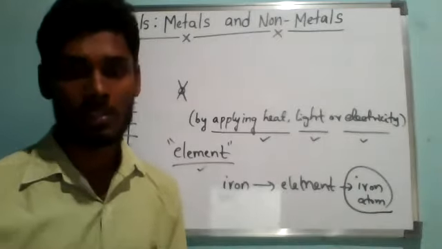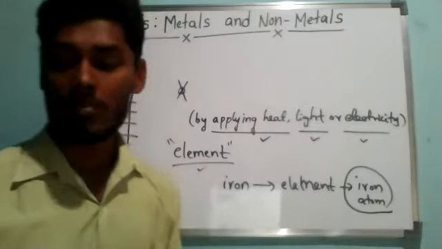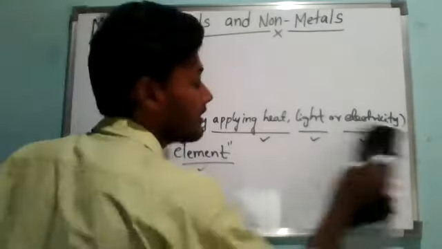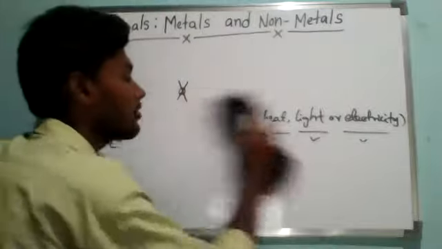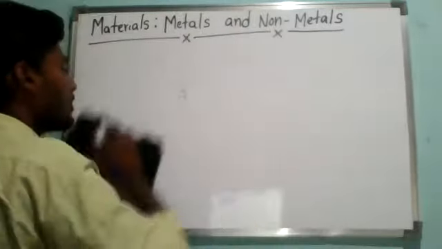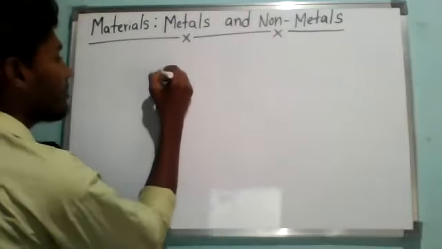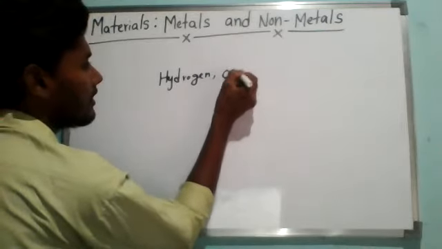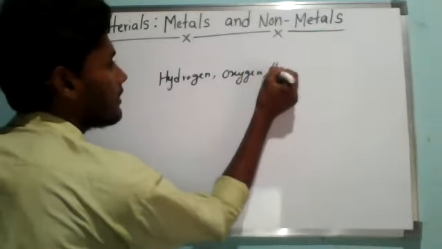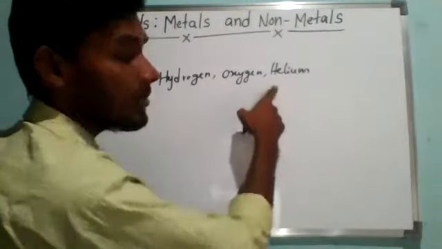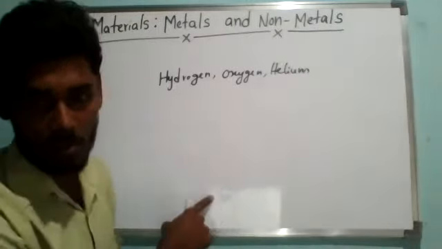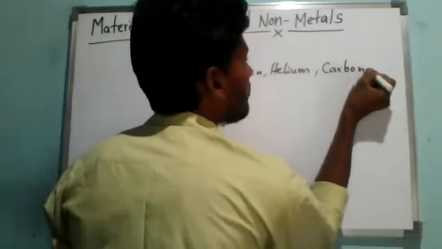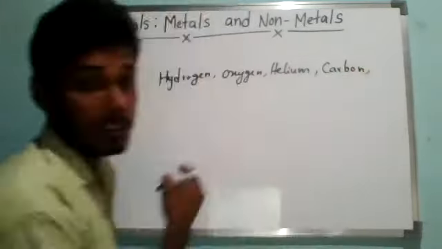Some common elements which we observe in our daily life: hydrogen, which you know very well, oxygen, helium. Helium gas is used to fill balloons, which you observe nowadays. Also carbon, iron. Like that we can take many.